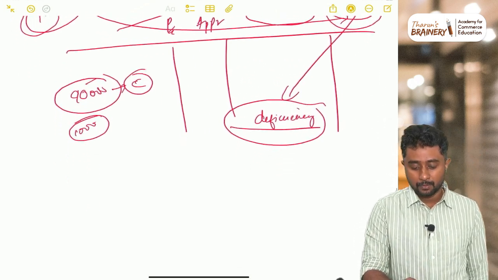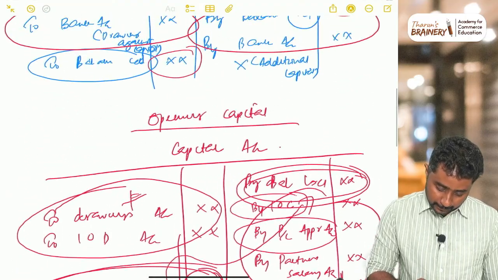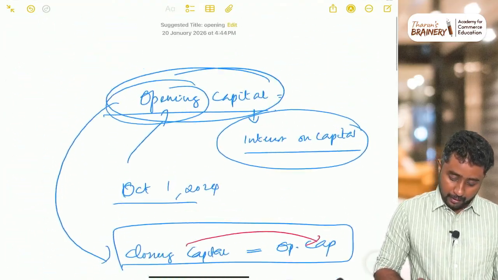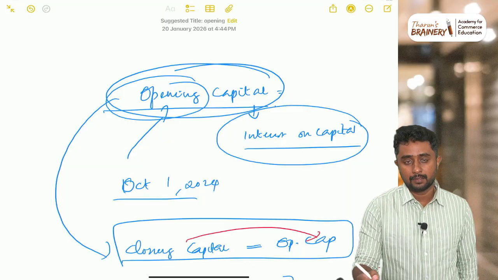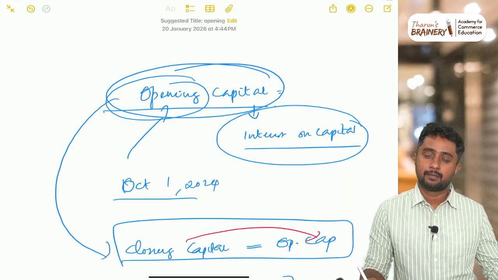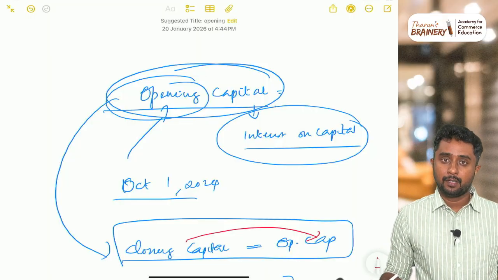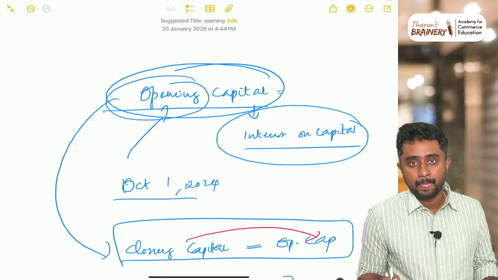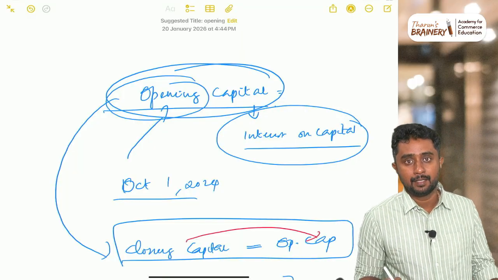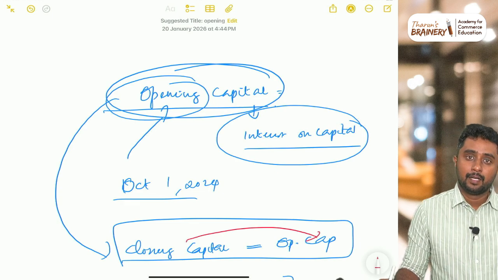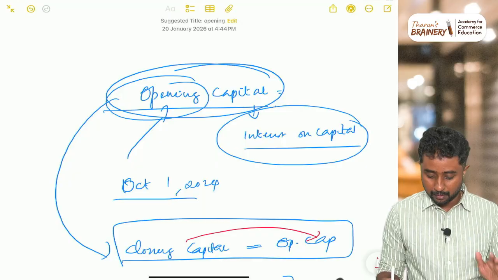Clear? So that is the next topic that I would like to take. Again, to recall, we have discussed two concepts. One is opening capital. What is the relevance of this topic? Opening capital means, in situations where we have to calculate interest on capital, we need opening capital. Opening capital need not always be on April 1. It can be in the middle of the year also, when the questions are related to situations where partners are starting their business on October 1 and so on. So that kind of questions you can also expect. So that is one case.